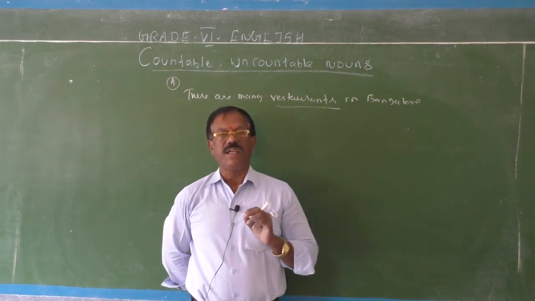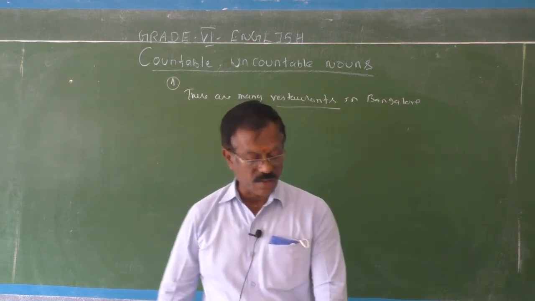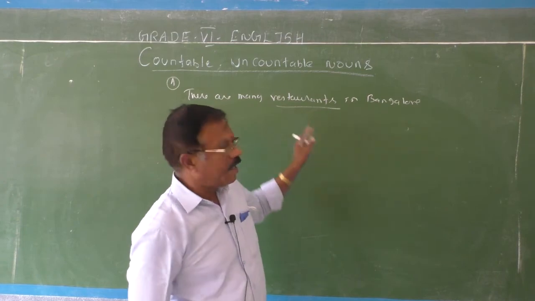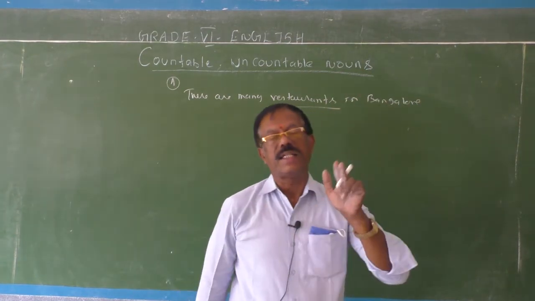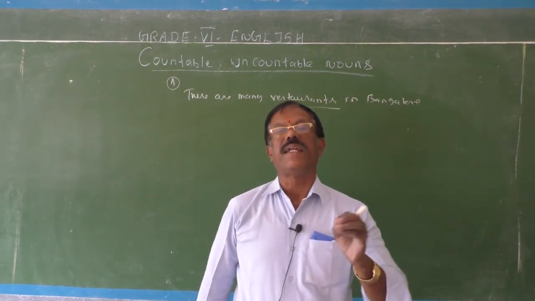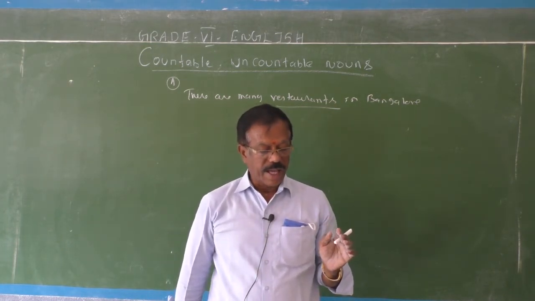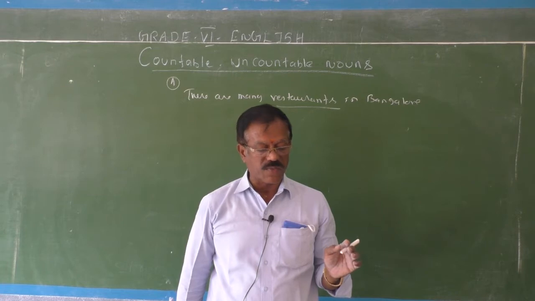So in this way, exercise A, underline the countable nouns and circle the uncountable nouns. There they have given 10 exercises that you have to do as homework, and fill in the blanks with the suitable words from the box.